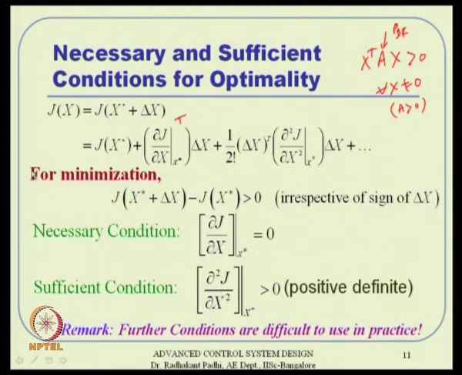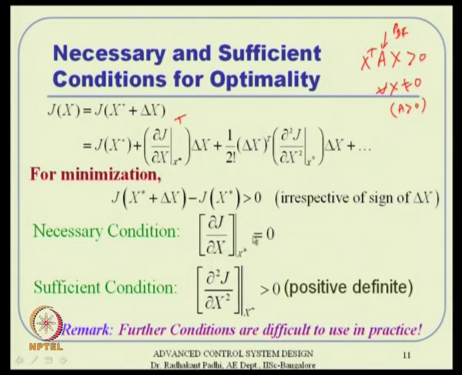So, for the necessary condition of either maximum or minimum, the first derivative, which is a gradient vector now, has to be 0. The sufficiency condition tells that for minimization, this particular matrix evaluated at x star, which is a pure number now, has to be positive definite. So, the procedure remains almost similar to what we have done. First, we equate these equations, and remember this will turn out to be n equations, because it is an n dimensional vector. So, this is a vector equation, and we will have n equations and n variables, because x is a multidimensional variable now.